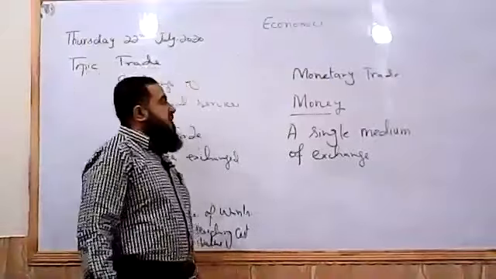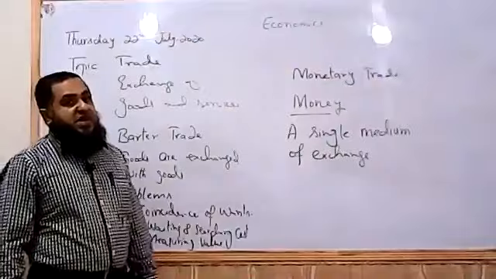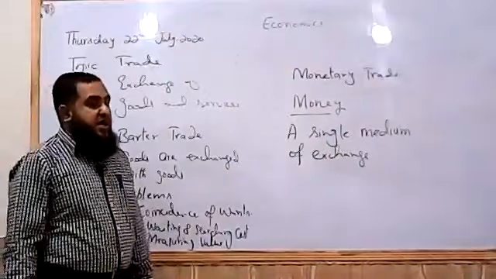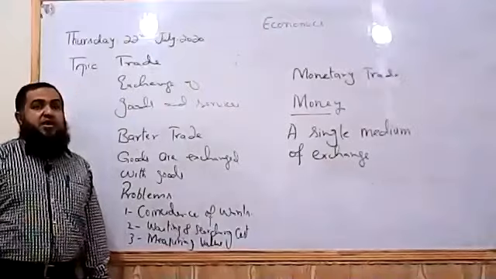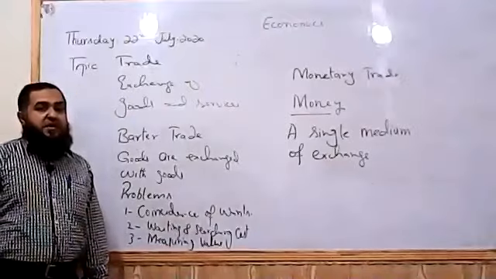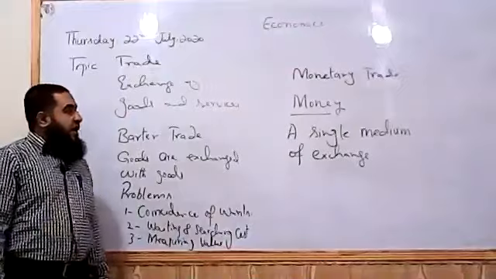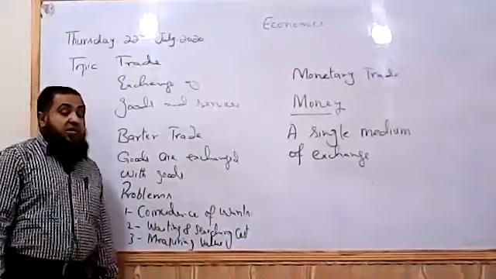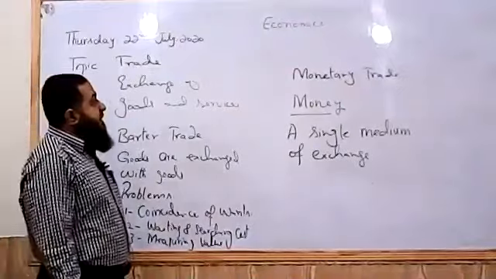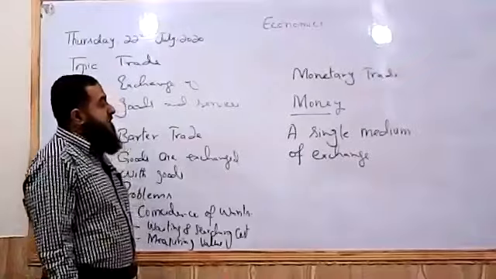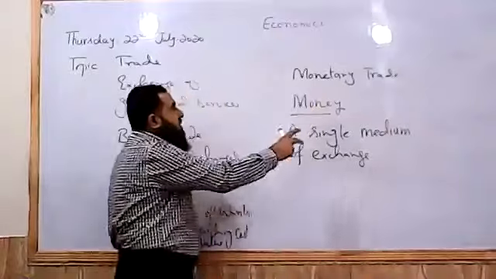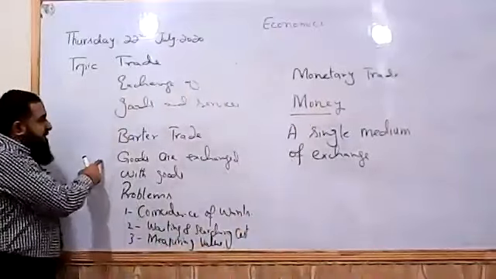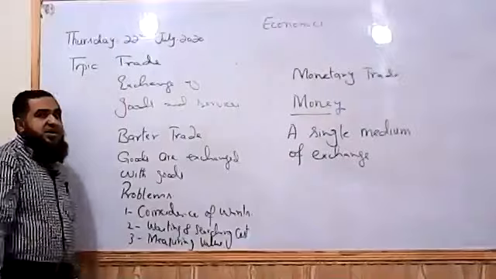and then approach the person who has the iPhone. Then there are two transactions taking place in monetary trade, but they are easier than barter. I have to sell my product to the person who is in demand of that product and get money, and with that money, which is also accepted by the person who has the iPhone or anything which I want to buy, I make the purchase. So money involves two transactions, whereas barter involved a single transaction.